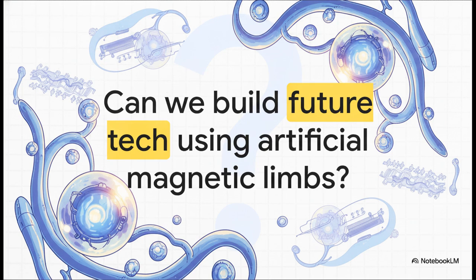I'm going to leave you with this provocative thought to ponder today. If biology and astrophysics are already out there optimizing for transverse magnetic heat using spheres and chiral geometries, what kind of futuristic, bio-inspired thermal technologies could we build by engineering our own artificial magnetic limbs? The possibilities for things like advanced cooling systems, thermoelectric generators, or even new energy harvesters are absolutely staggering.